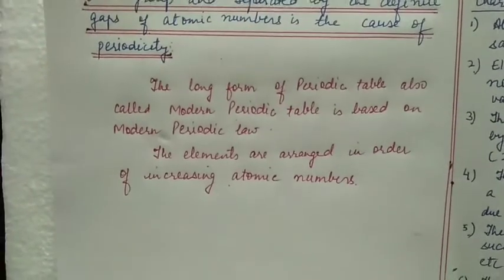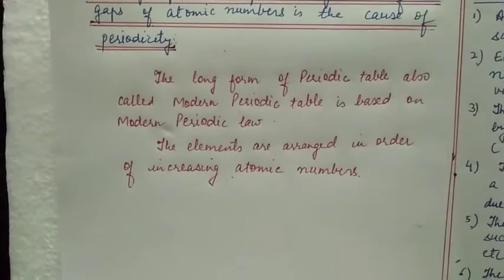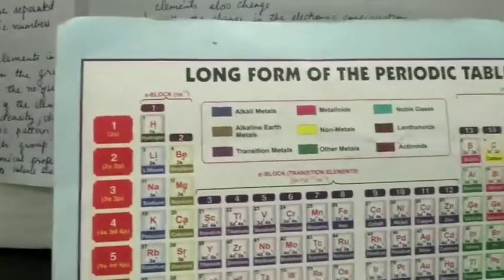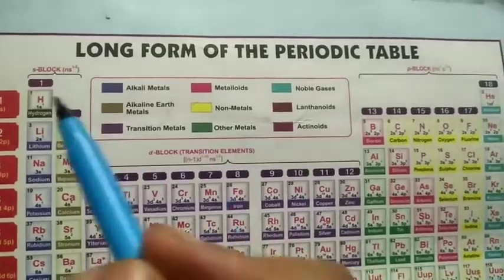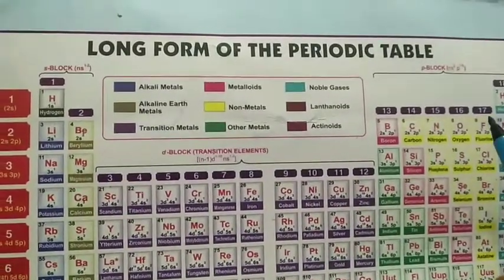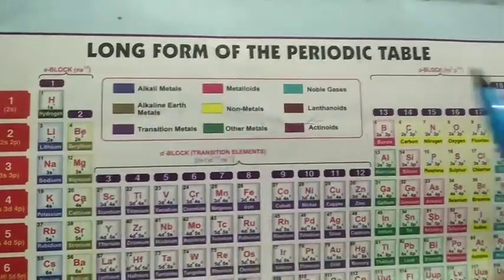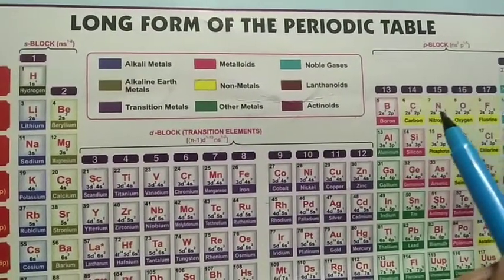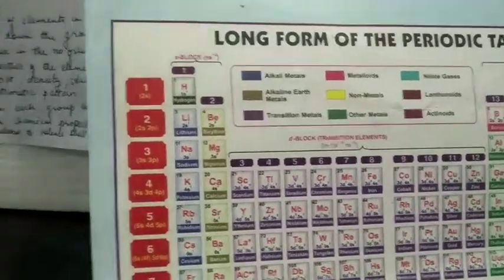The long form of periodic table, also called modern periodic table, is based on modern periodic law. The elements are arranged in order of increasing atomic number. So this is the long form of periodic table. Here all the elements are arranged in order of increasing atomic number: 1, then 2, then 3, 4, 5, 6, 7, 8, 9 and so on.